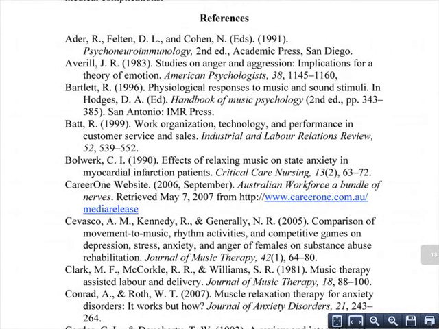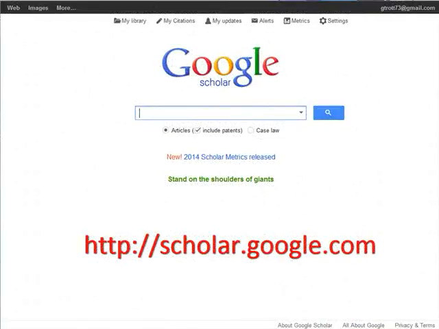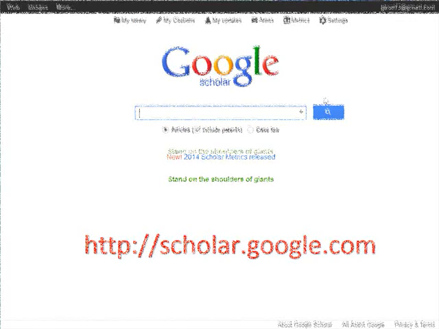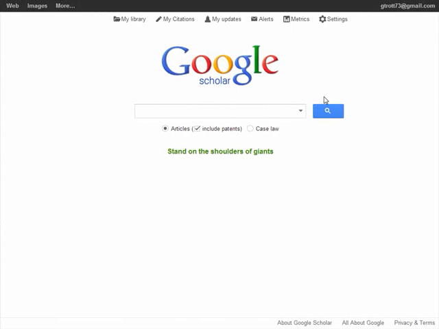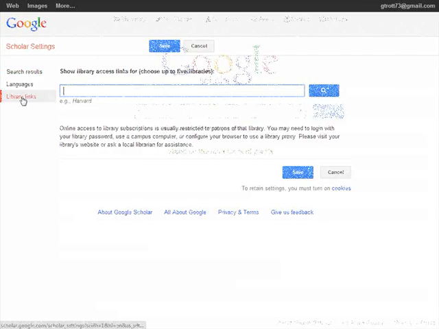You may also want to try using some of the other terms that were generated when we looked at the keywords using Corbin Search. Let's look at one other resource that will help us find some more resources for our topic: Google Scholar. First, let's go to the settings to customize Google Scholar. Click on Settings and then click on Library Links. Google Scholar offers the opportunity to link to certain libraries.